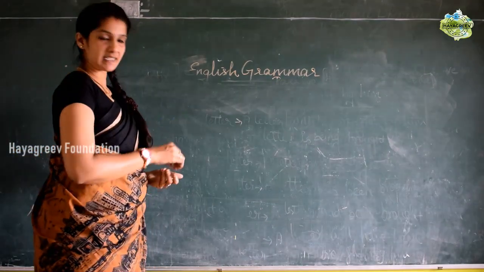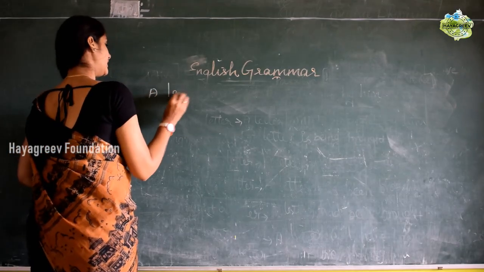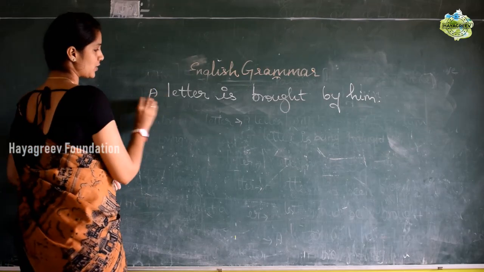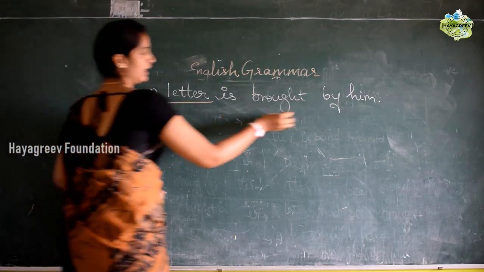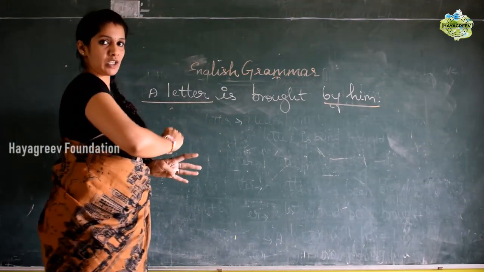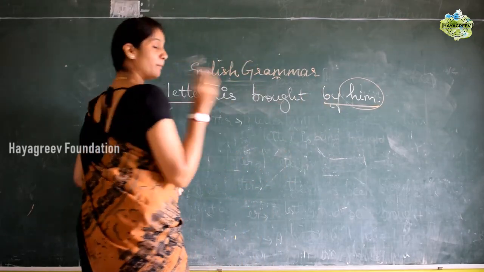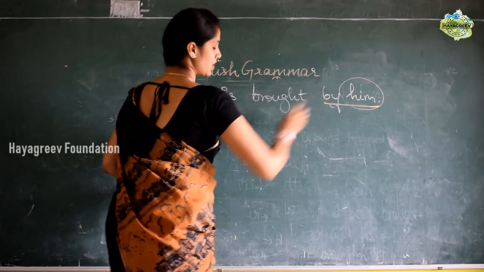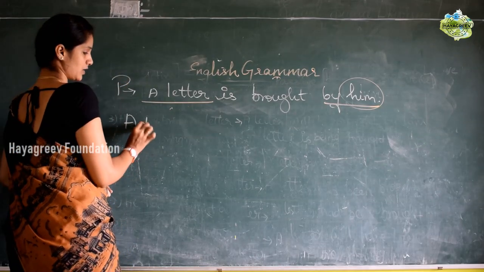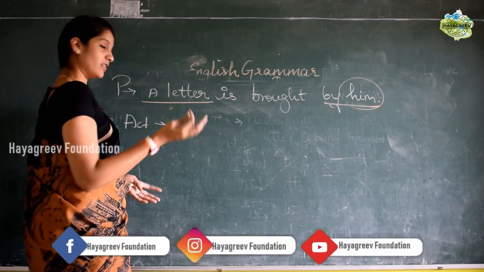So let us take the passive sentence from the previous example itself: a letter. So as before, first you have to identify the subject and object by agent. Then you should interchange. Here him is given, so this should be changed into a noun. A personal pronoun should be changed into a noun. This sentence is passive voice, and I am going to change it into active now. One example is enough to change everything.